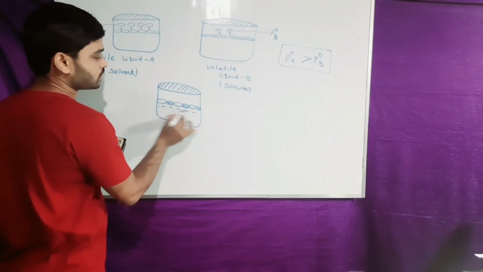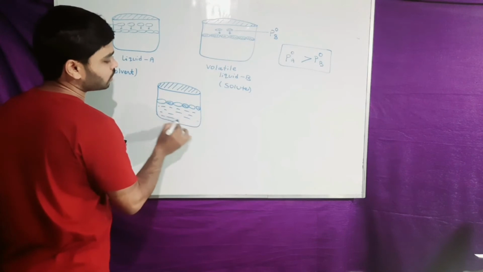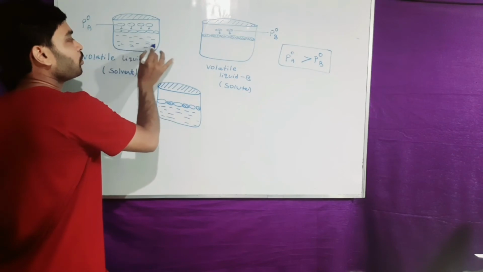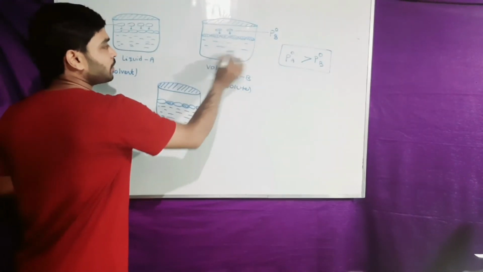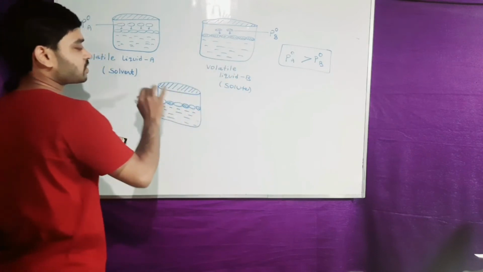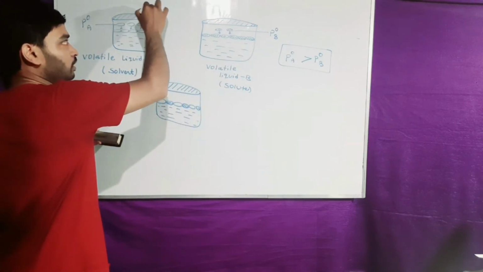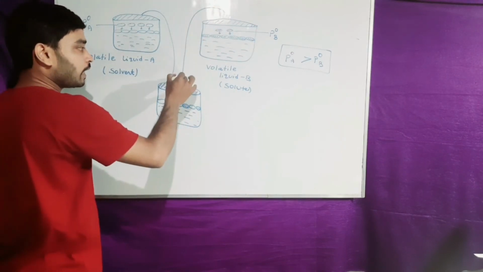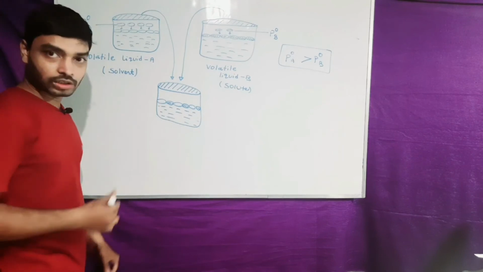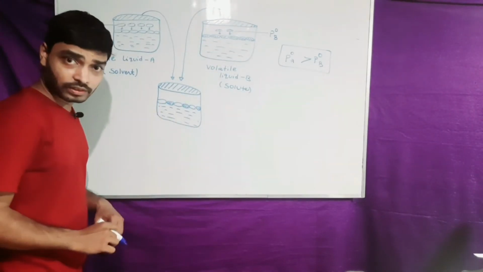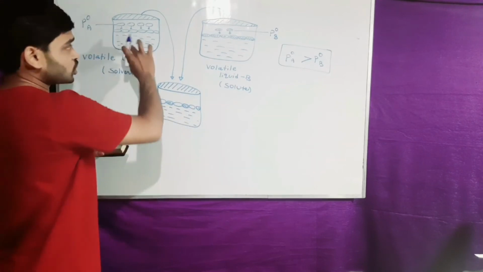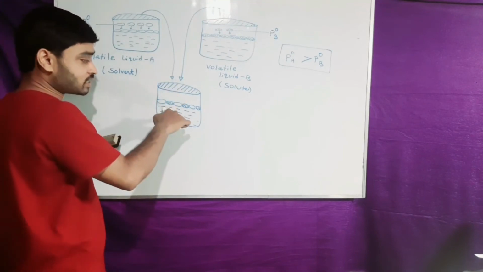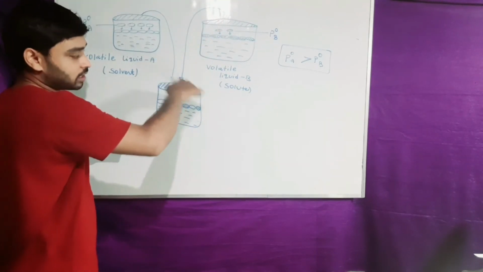Due to mixing of some volume of the solvent with the solute, the solvent molecules and solute molecules are mixed with each other to produce a solution, and in this case some part of the solvent is taken in this container and some part of the solute is taken in this container.